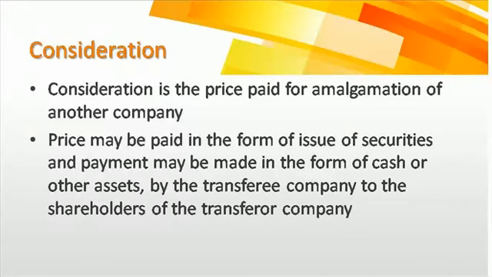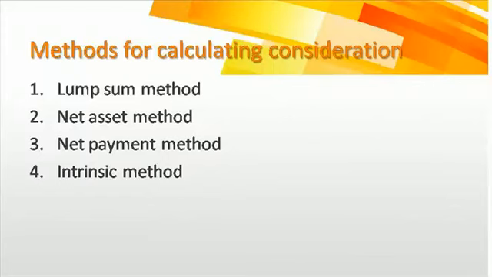Okay, so there are 4 methods of calculating consideration. One is the lump sum method. In the lump sum method, total money is given directly to the target company as a whole. There is no valuation of the assets, no formalities, nothing will be done. One lump sum amount, maybe 10 crores or 50 crores, will be given to one company and the company will be bought.